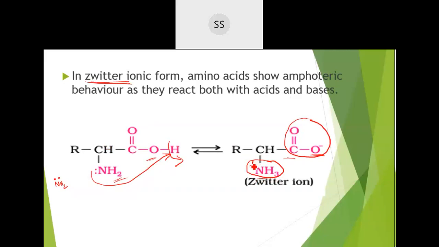They have high melting point and boiling point because of the force of attraction. This positive ion will get attracted with the negative ion here. So due to that electrostatic force of attraction, the melting point and boiling point is found to be very, very high. And since there is polarity, dissolving becomes easier in the water. Water as a polar solvent, they will get dissolved. So they were found to get dissolved in the polar solvent rather than in organic solvents.